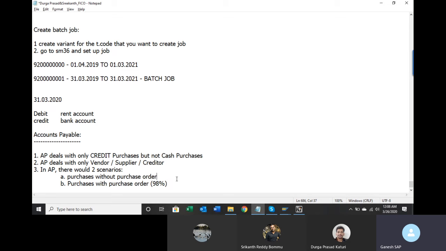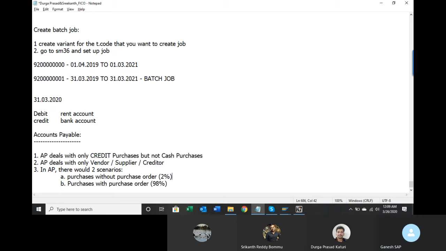But there would be some cases, 2% cases. I'm just giving one rough figure. It could not be 2% or 1%, it could be 5% or 10% also sometimes, but I'm just giving some generic figure. So it would be a very small percentage wherein you don't give a purchase order, but you will purchase it.